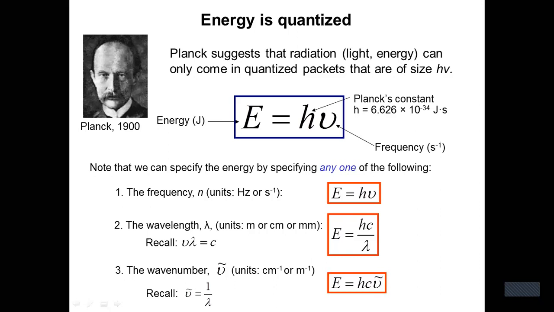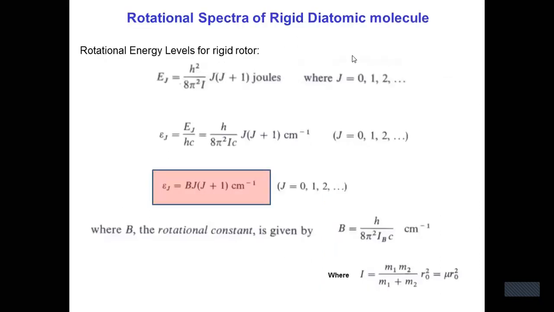Here for the rotational spectra of a rigid diatomic molecule, energy Ej in joule is h square by 8 pi square I, J into J plus 1, where J equals 0, 1, 2, 3, etc. Dividing the above equation by hc, we finally get in terms of wave number, h by 8 pi square I c, J into J plus 1 centimeter inverse.